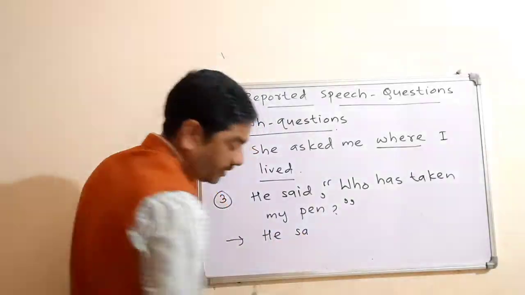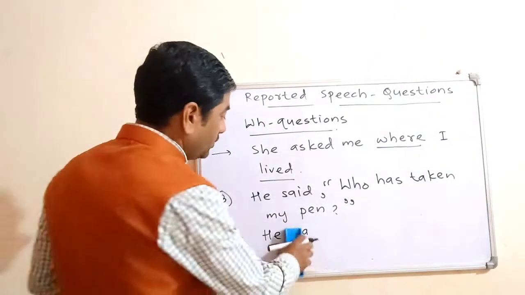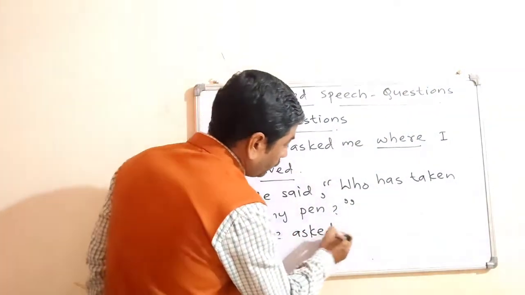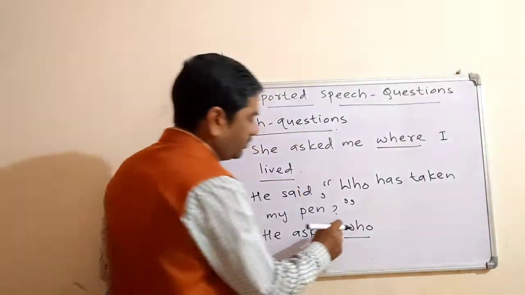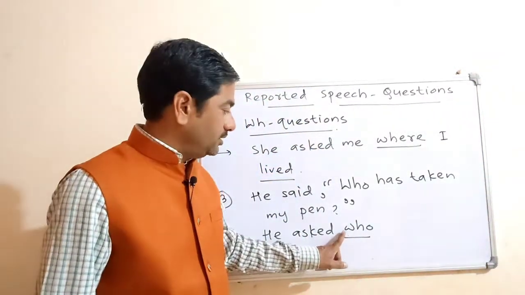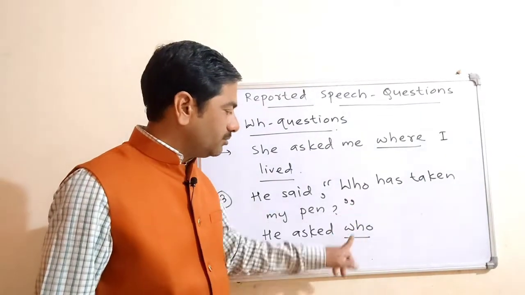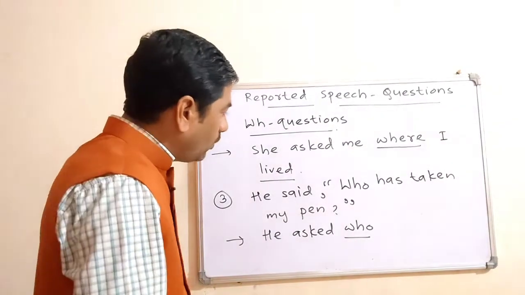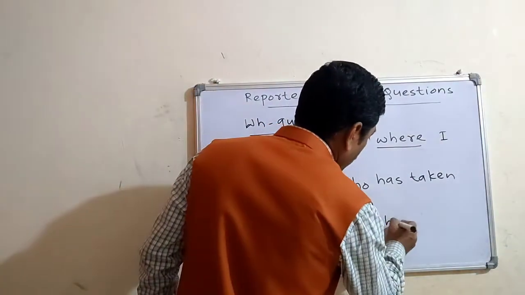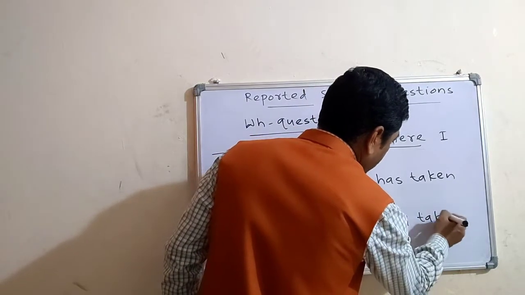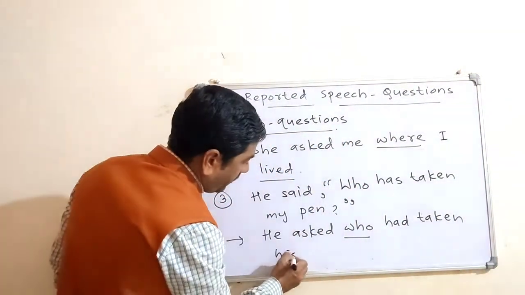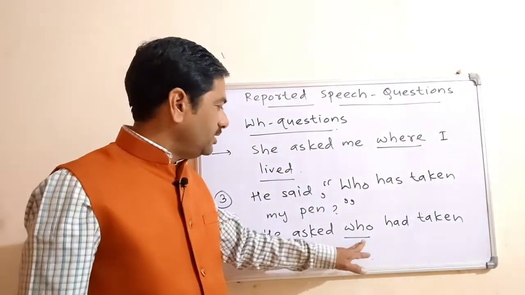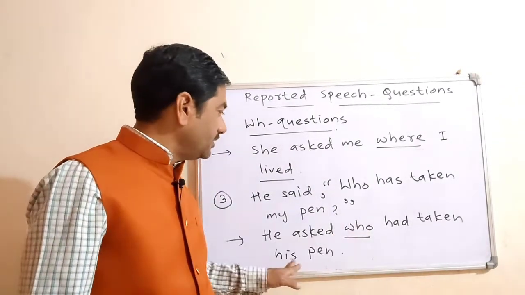He asked. In place of "said," we will make use of "asked." He asked who. You have to make use of a small w; here it is capital, but here it should be small. He asked who had taken his pain. So this will be the answer.